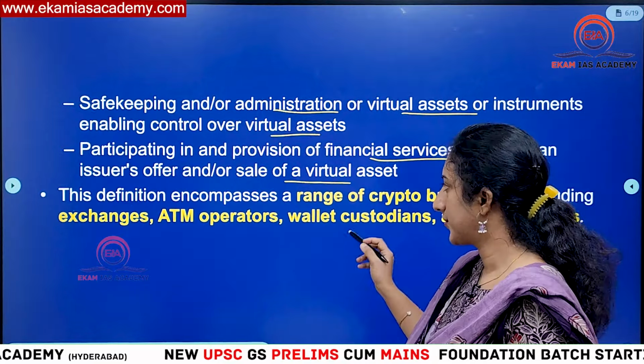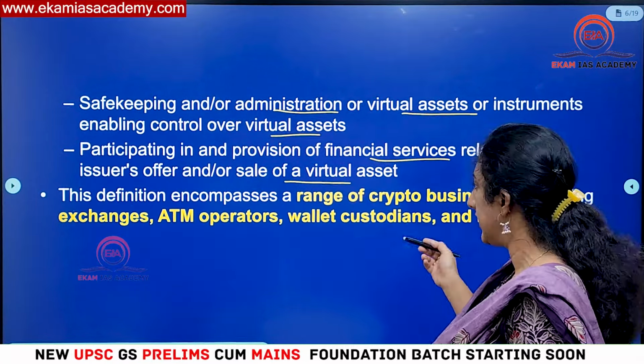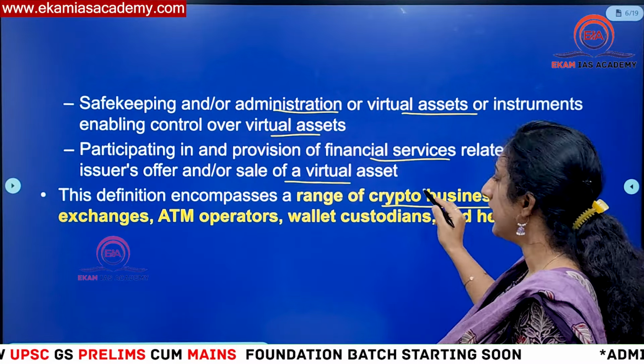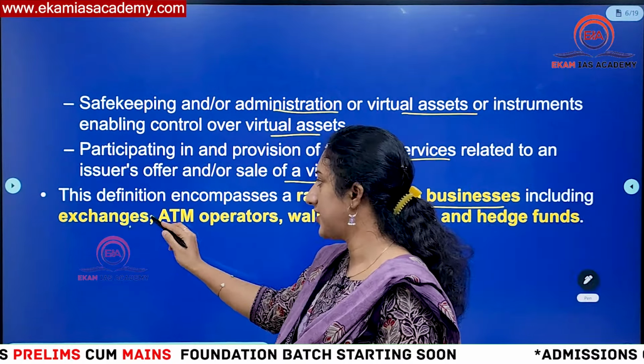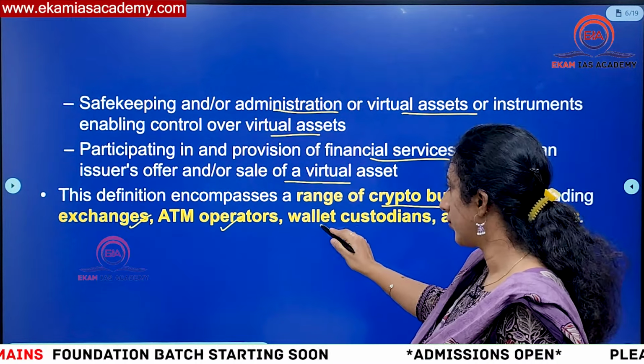In this context, the definition of virtual asset service providers includes many persons who are involved in crypto businesses, like exchange operators who are facilitating these exchanges, ATM operators, and wallet custodians.